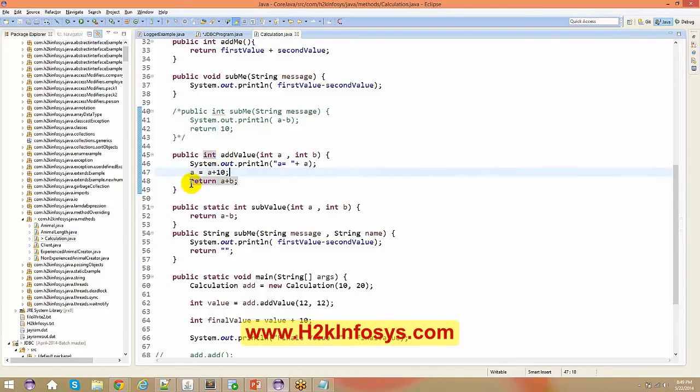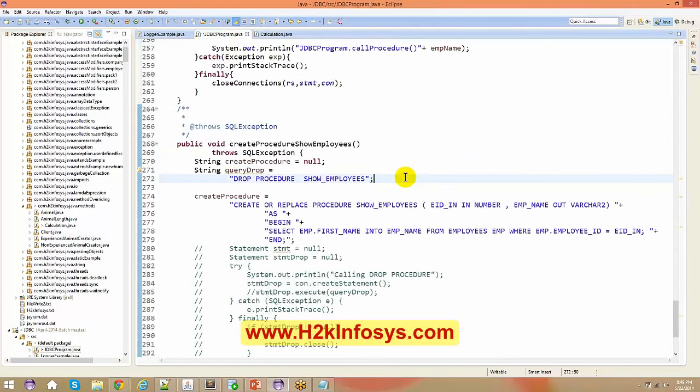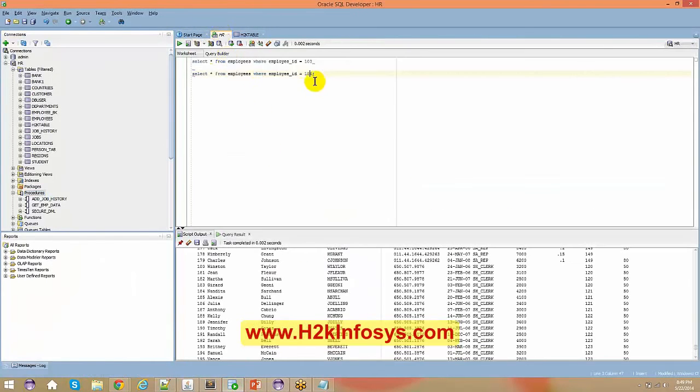The same way, in database concepts, in your database you'll be having procedures and functions also. You just invoke these kinds of functions. You have some logic already present in your database. Let's say, for example, why do you need a procedure? Let's say I need some logic here. I need to query the database. I need to query the employee table, and after querying it, I need to get the information about row number 181 and row number 183. I club these two things and I want to store this information in a different table.